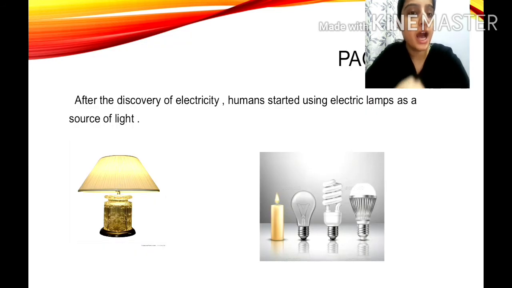Next, after the discovery of electricity, now here electricity was discovered, children. So humans started using electric lamps as a source of light. You can see the picture of an electric lamp on the screen, children. After the discovery of electricity, they started using electric lamps, and also you can say bulbs. Okay.